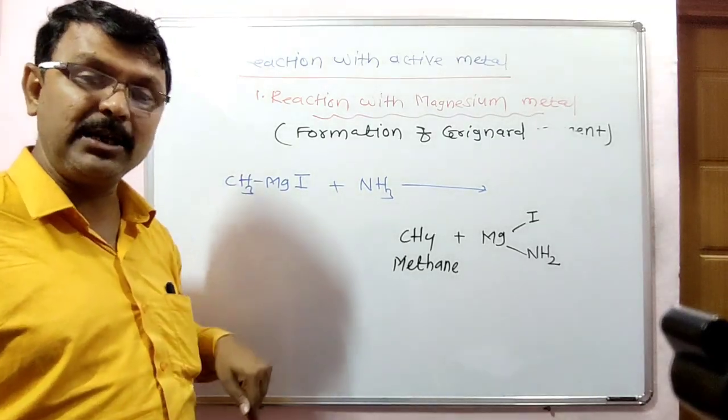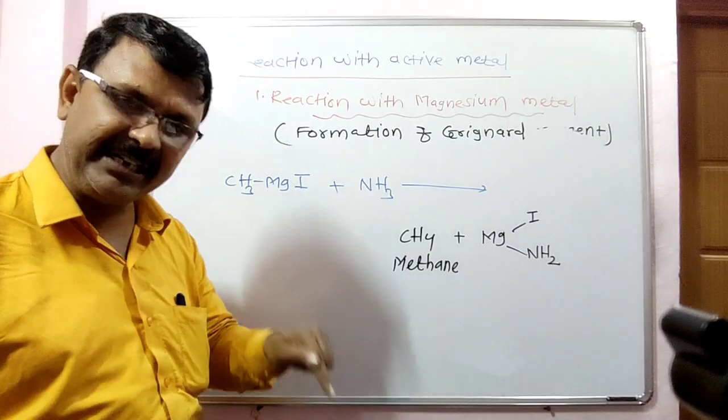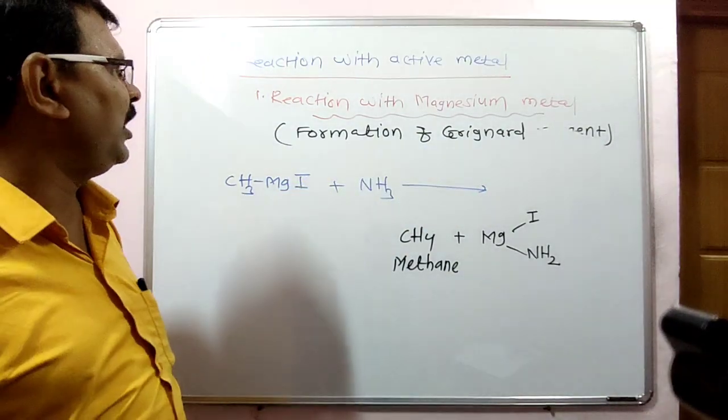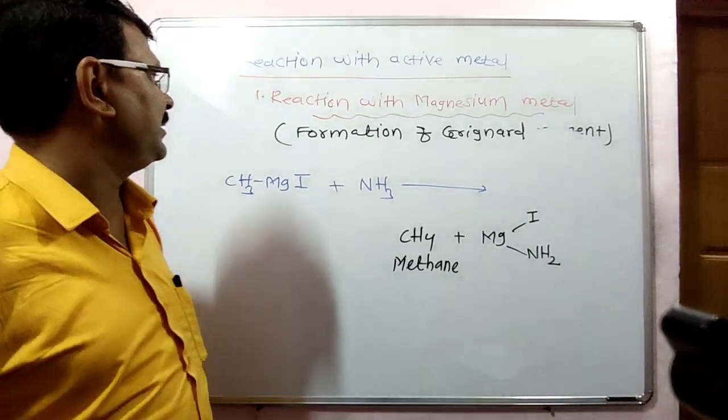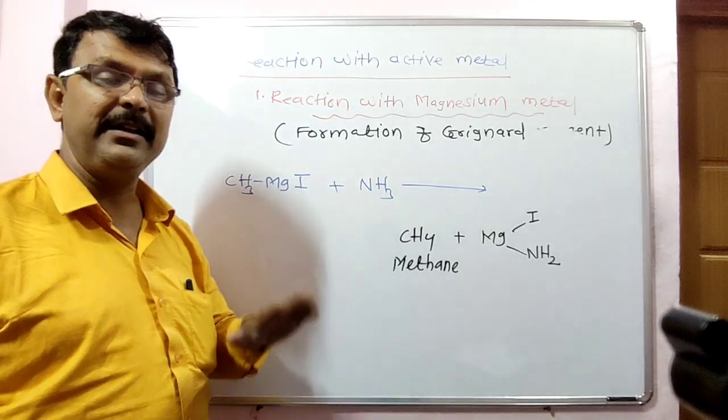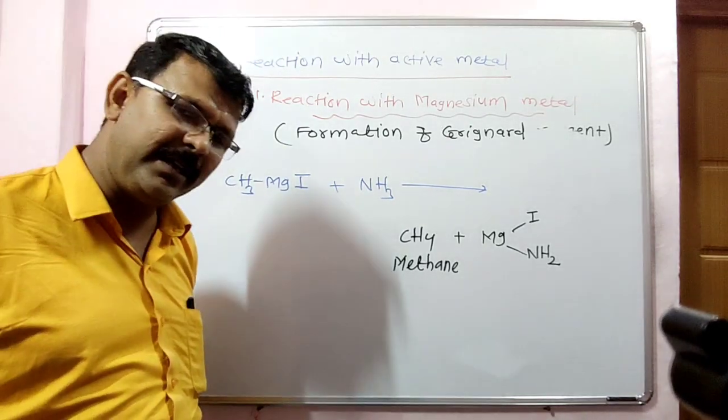Therefore, the reaction undergoes a nucleophilic addition reaction. This completes the part on formation of Grignard reagent. Correct? Okay, stop here. Thank you.